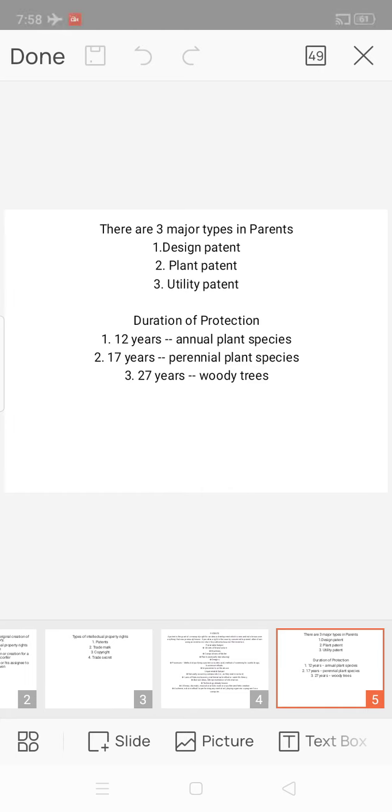And second one is plant patent. Botanists involved in grafting and creating new hybrid plant forms can apply for a plant patent. For example, including asexually reproducing plants. And third one, utility patent.